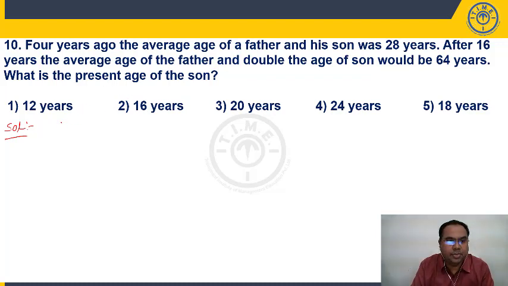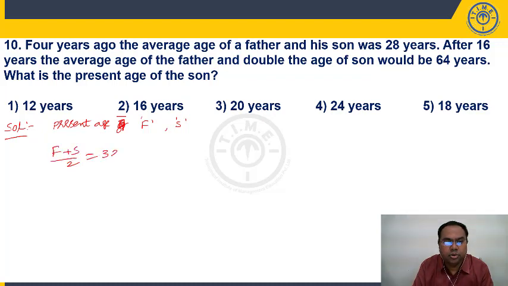Let's say the present age of father be F and son be S. 4 years ago, average of father and son is 28 years. So present average will be F plus S by 2.